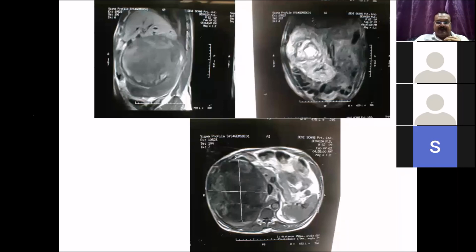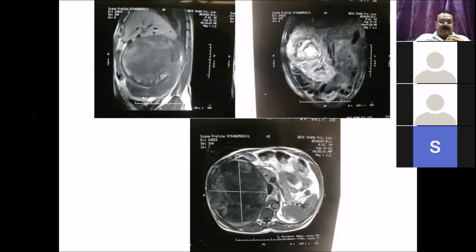Dr. Manoj? Yeah. Dr. Rahul Khanna here. Yes, Rahul boss. I noticed that the kidney is pushed anteriorly in this patient. Yes. And although the kidney is free, we must be concerned about the renal vessels, especially the renal vein. Even if it is not involved, it is at great risk of injury during the removal of this tumor, because it is a very big tumor and exposure will be a problem. So we should be very concerned about the renal vessels, especially the renal vein, not being damaged during the excision process.